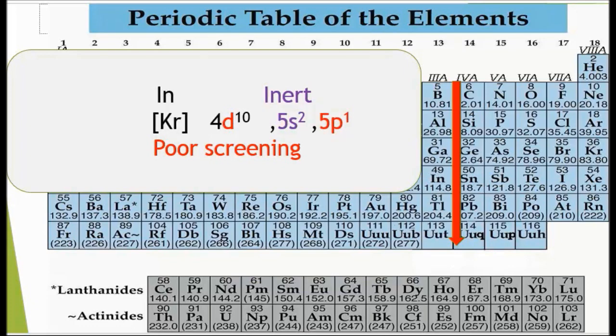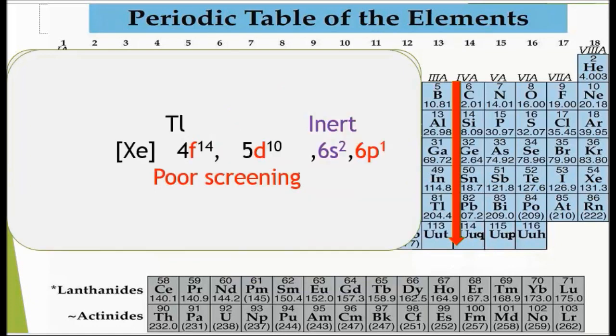In indium, the configuration is krypton 4d10 5s2 5p1. Due to poor screening of 4d, size contracts. In the case of thallium, the configuration is xenon 4f14 5d10 6s2 6p1. Due to poor screening of 4f and 5d, the size contraction is more in thallium.